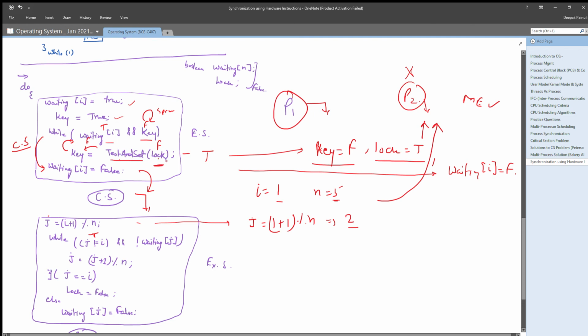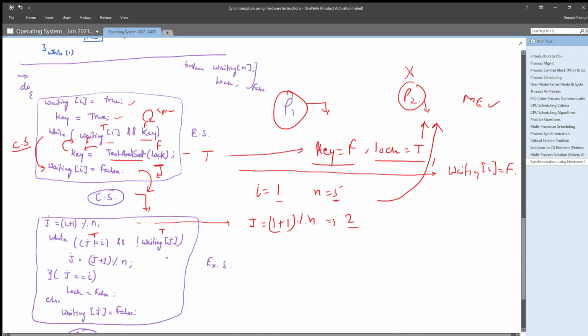Until and unless it is spin locked here, it cannot do so. It cannot update its waiting to false. That means waiting j for P2 will be true. And if it is true, it will update the value j as j plus 1 modulo n.